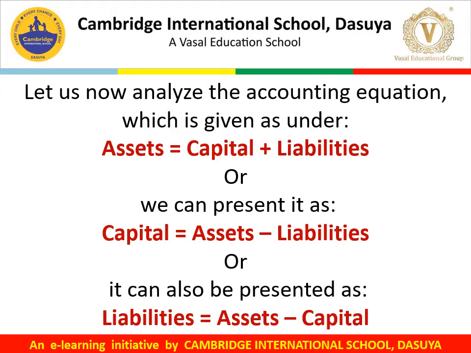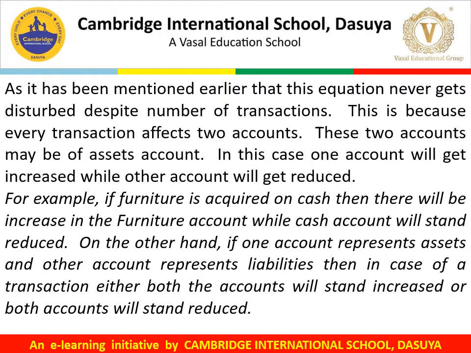Let us now analyze the accounting equation. The accounting equation is assets equal to capital plus liabilities. We can also represent it as capital equals assets minus liabilities, or liabilities equal assets minus capital. As we have already mentioned, this equation never gets disturbed despite the number of transactions.